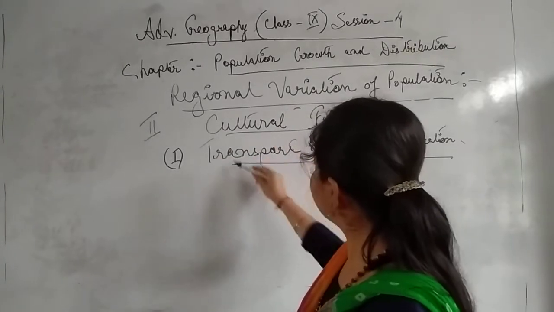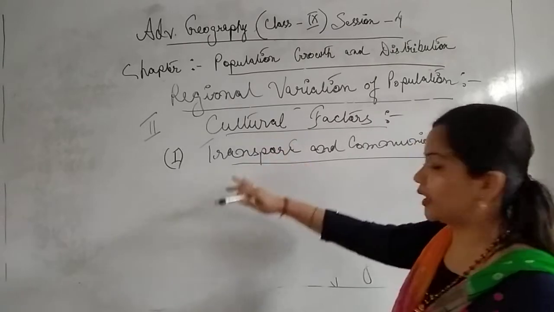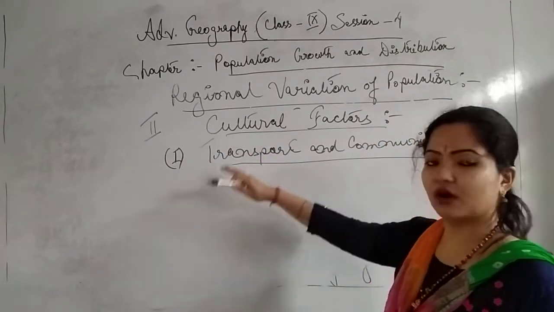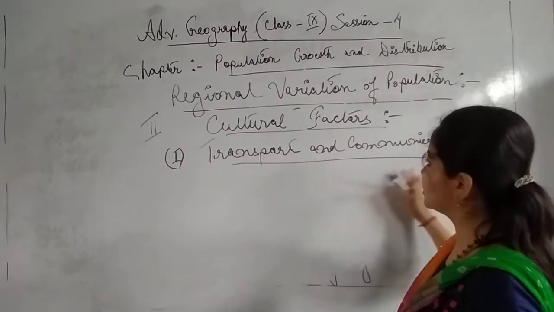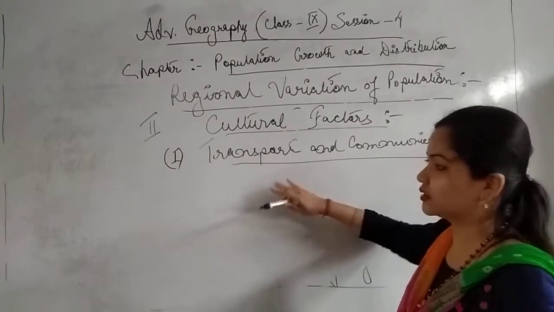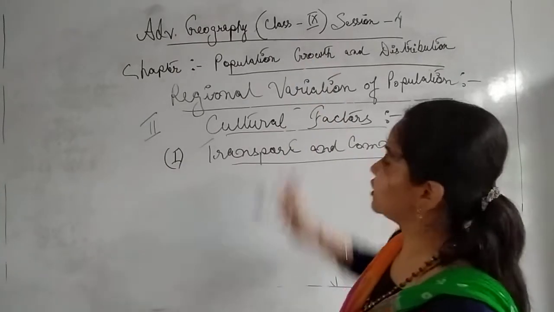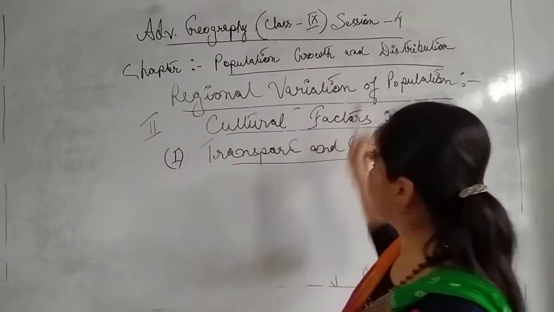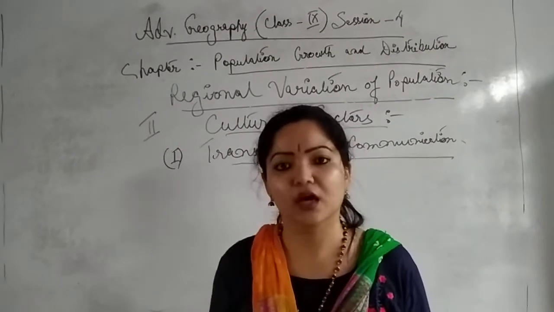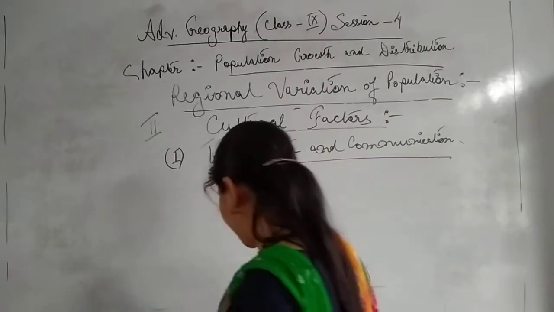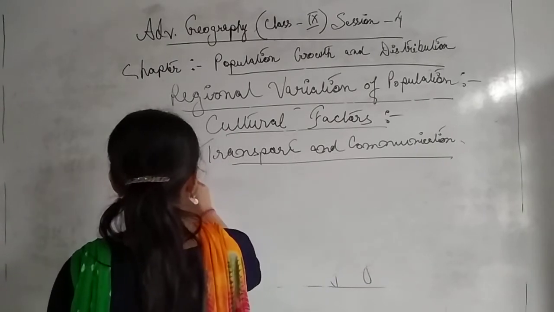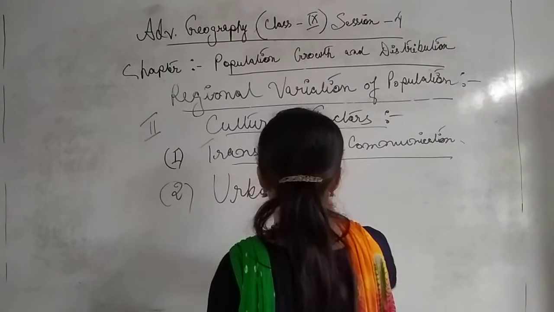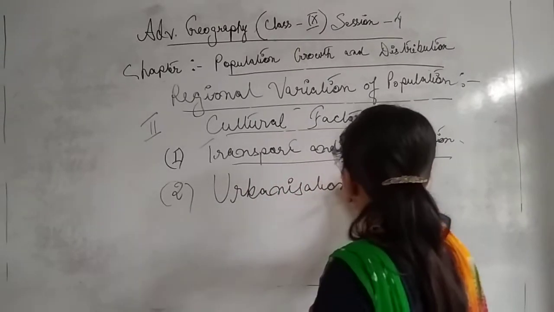So that's why people are much more attracted to the region where there are ample opportunities of better transport and communication. These are some of the cultural factors which are quite responsible for the population growth and distribution, and for the regional variation of population on the entire globe. Is it clear? Next we will see urbanization, numerical number 2. What do you understand by the term urbanization? So let us discuss what urbanization is.